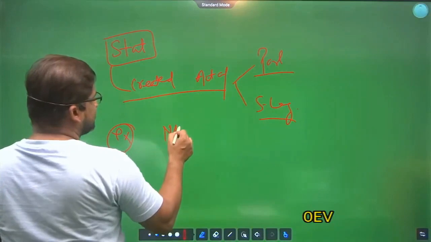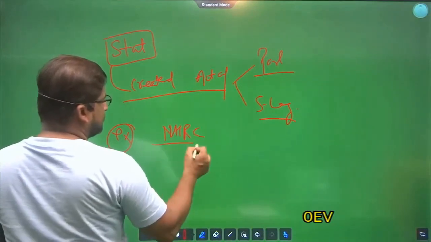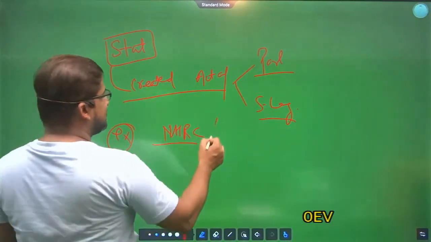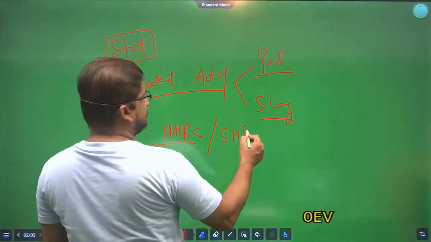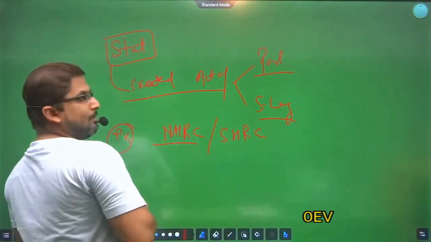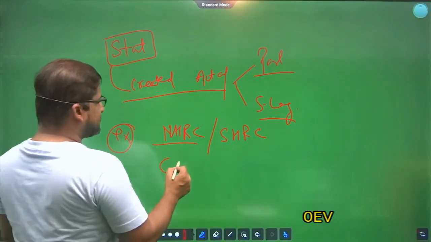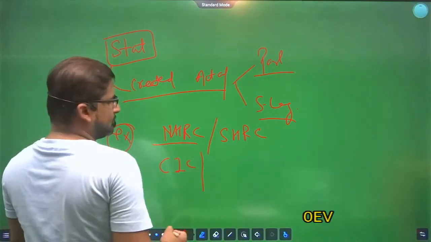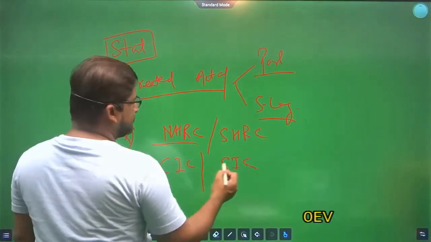National Human Rights Commission. Clear? State Human Rights Commission. Central Information Commission. State Information Commission.